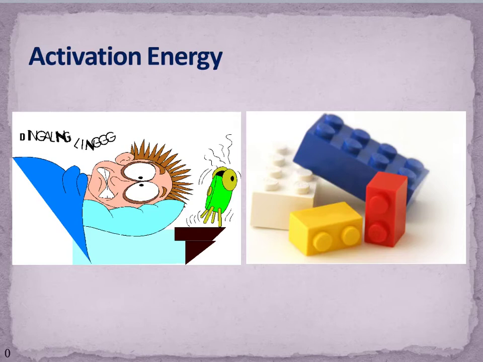We can look at another analogy using Legos. I can take two Legos and tap the bottom of one and the top of the other together all day long, but if I don't give enough energy, they're never actually going to stick together. I have to make sure that I have them at the right orientation, but just as importantly, I have to make sure I have enough energy to overcome that barrier that exists for sticking those two things together. So activation energy doesn't affect the heat of the reaction, it doesn't affect the delta G of the reaction, but what it does affect is the speed of the reaction, because it lets us see how big of a barrier we have to overcome.